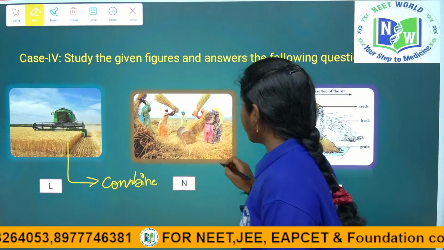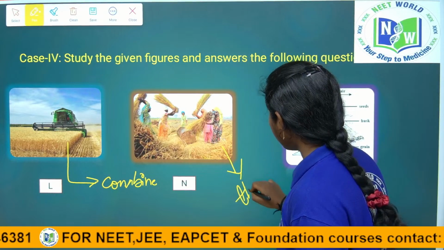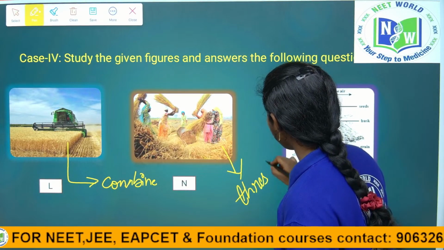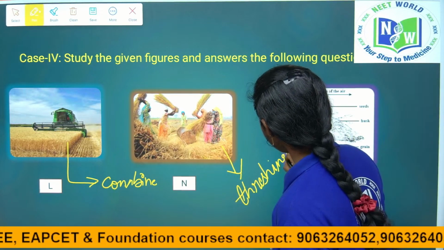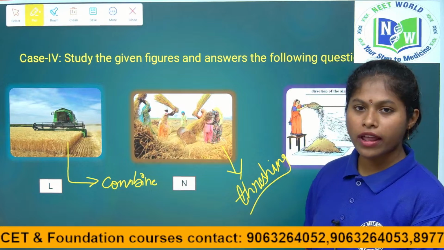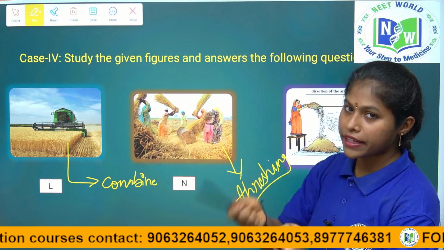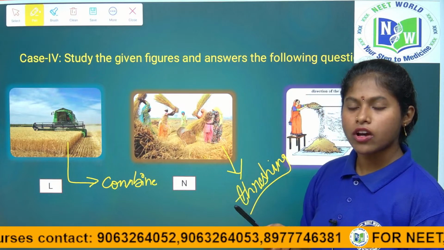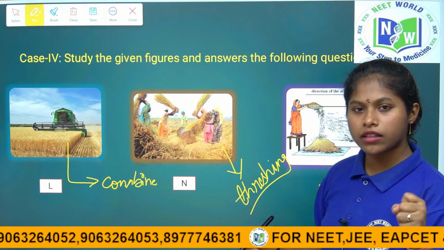Next, see what does this N represent? Threshing, collecting grains from the stalk, right children? So threshing is the process of collecting grains by beating. Here they are using the traditional method, beating on a hard substance, right children? Or else the modern method is using thresher machines, thereby easily collecting the grains.